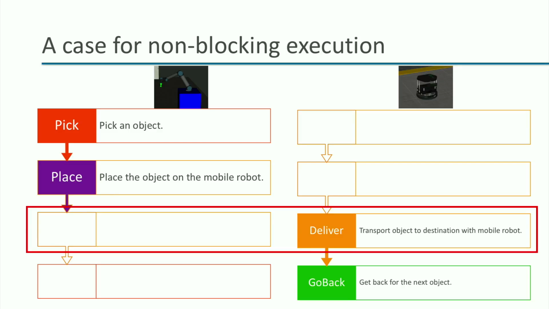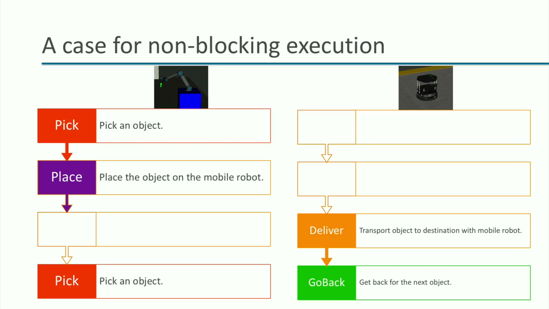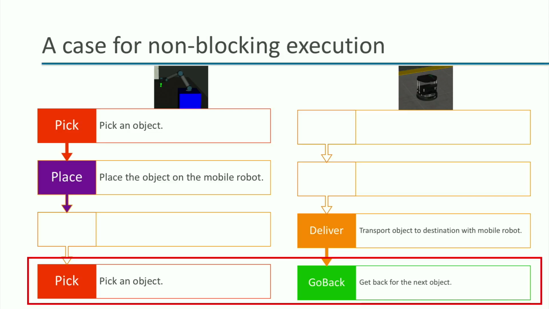Perhaps it is still wise to keep the robot arm idle and wait for the mobile robot to successfully deliver the object to its destination. But it is not efficient to keep the robot idle while the robot is navigating back for the next pickup. We can perhaps be more efficient by already having the robot arm pick up the next object while the mobile robot is still navigating, like we see here.